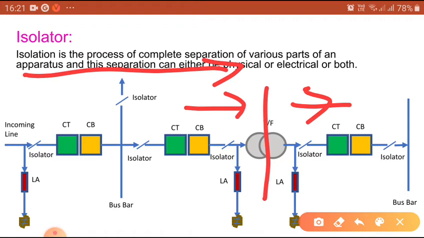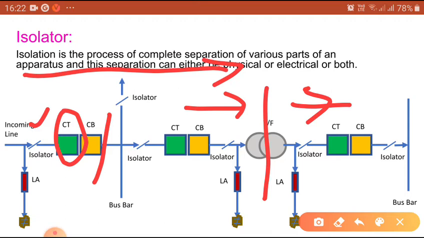Now for example, here the CT has some problem and I want to do some work. Then what to do? I have to isolate the circuit breaker. The isolator should be operated when the circuit breaker has to be worked on. First of all, we have to open the circuit breaker. Once the circuit breaker opens, the current passing through this line is 0 because the circuit is open, but voltage exists while current is 0. Under this condition, as per the rule, an isolator can be operated under no load condition. The transformer load is isolated by using the circuit breaker.